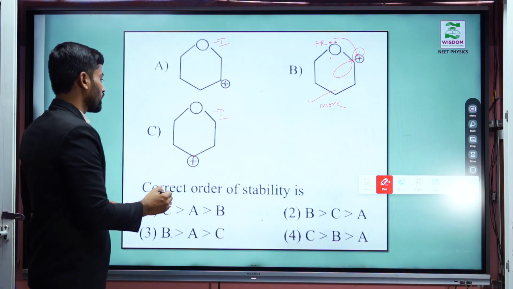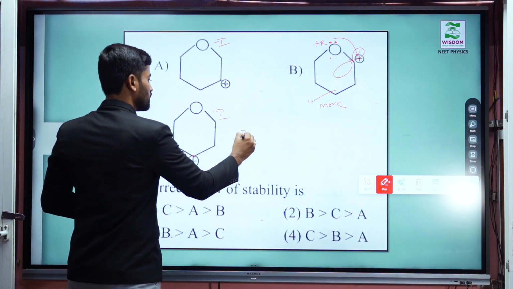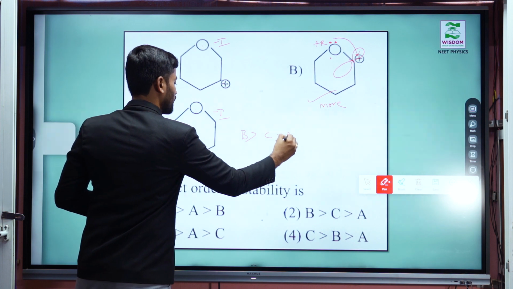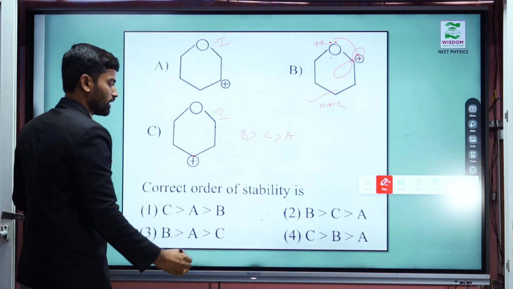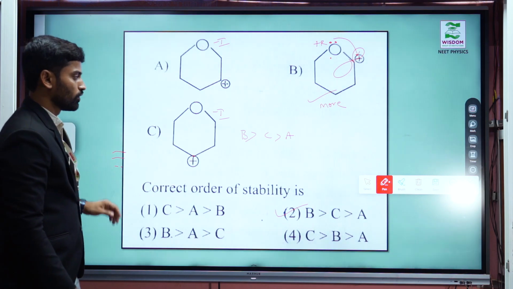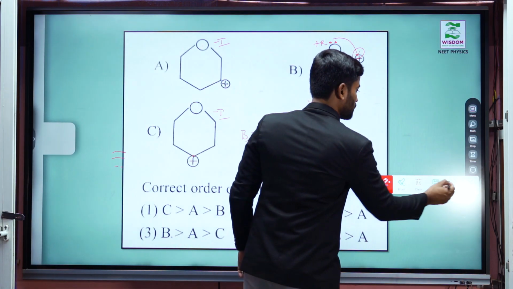So B is the most stable, next C, and then A. Option 2 is the answer. This type of question will come, so we have to focus here. And next question.